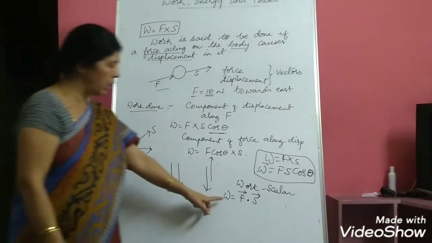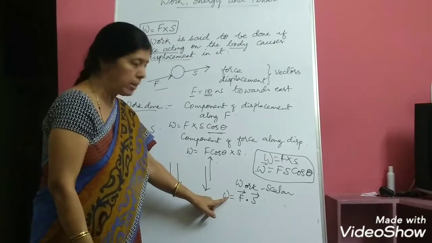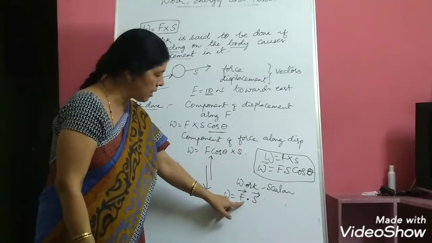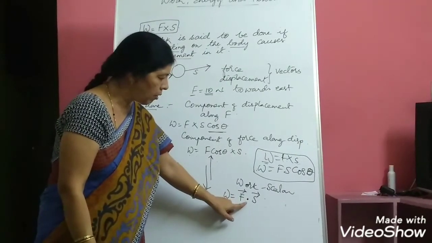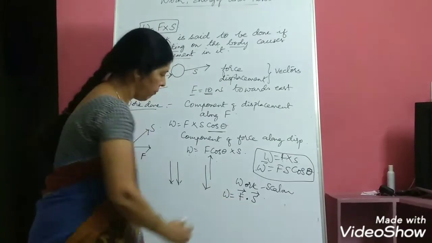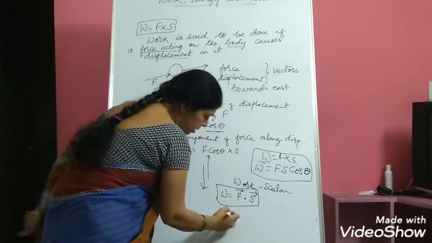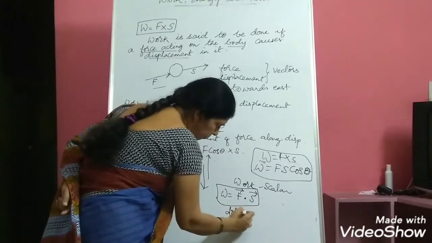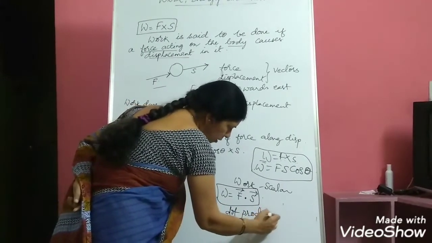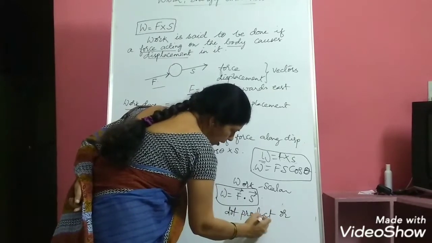Like this, it has to be written. Work done is a scalar quantity and it is written as the dot product of two vectors. So, this is the formula you have to remember. This is called the dot product, or scalar product.